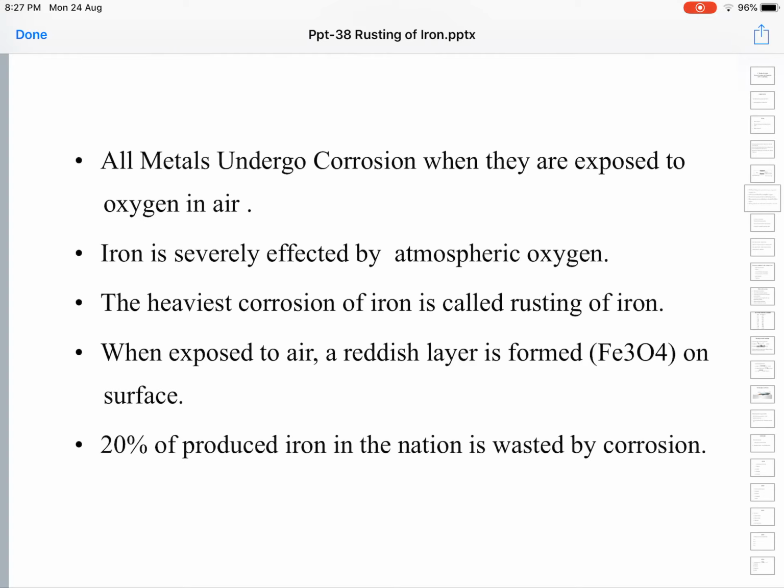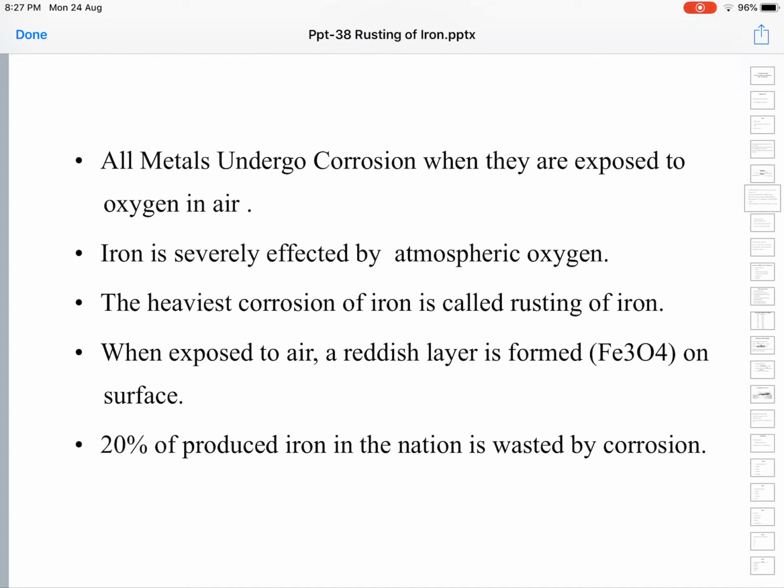Almost all metals interact with the surrounding environment and undergo corrosion when they are exposed to reactive gases like oxygen in the air, because oxygen makes up around 21% of natural air. Oxygen is highly reactive.